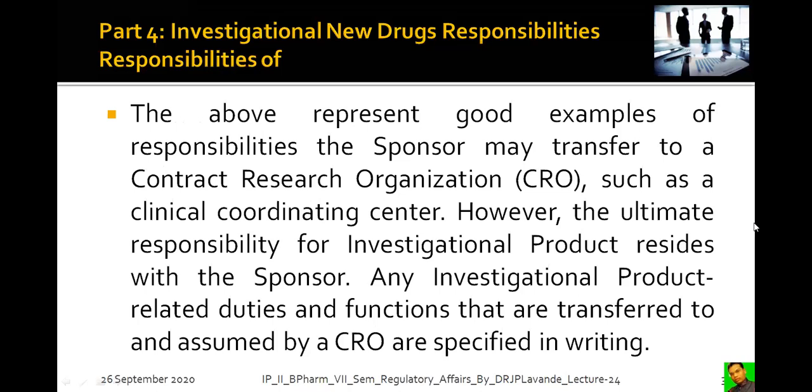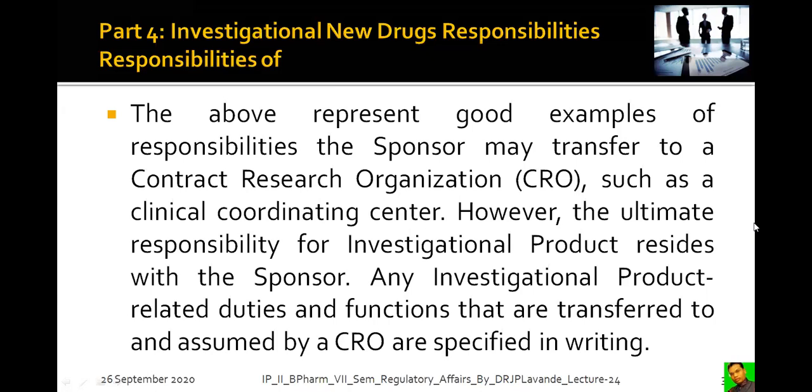So the above represent good examples of responsibilities of the sponsor that may transfer to a contract research organization, CRO, such as a clinical coordinating center. However, the ultimate responsibility for the investigational product will reside with the sponsor. Any investigational product related duties and functions that are transferred to and assumed by a CRO are specified in writing.